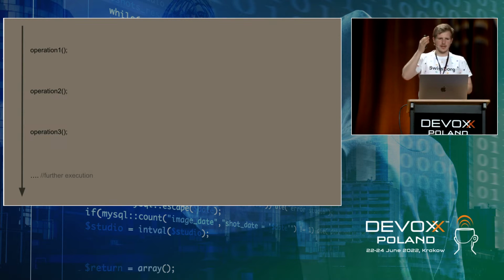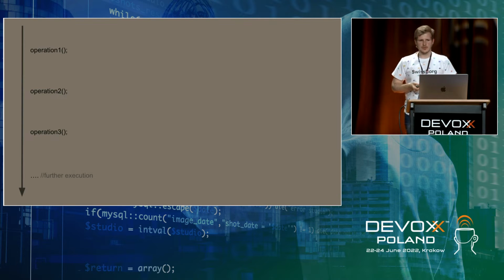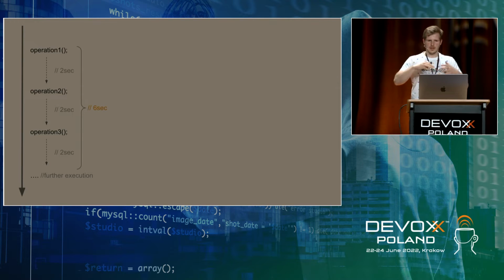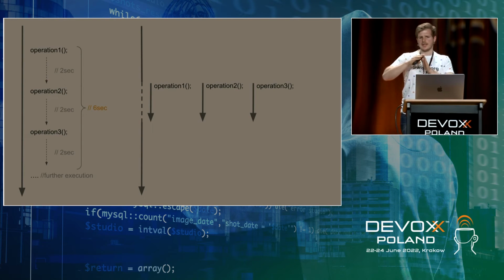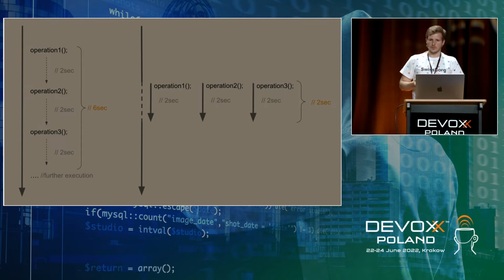So this black arrow is our main thread, and when we have 3 operations to execute and they are synchronous, and each of them is taking 2 seconds, in total we will wait 6 seconds for the whole thread to finish. But when we decide to spread this execution over 3 separate threads, in 3 asynchronous threads, then we will wait in total for 2 seconds.